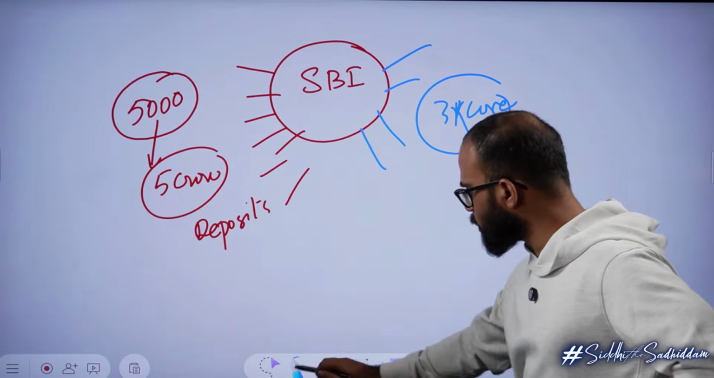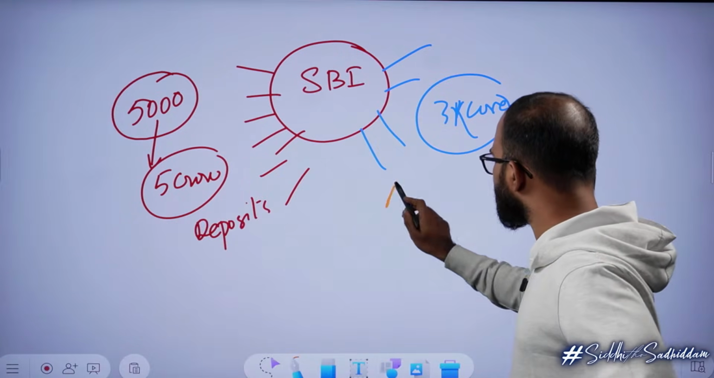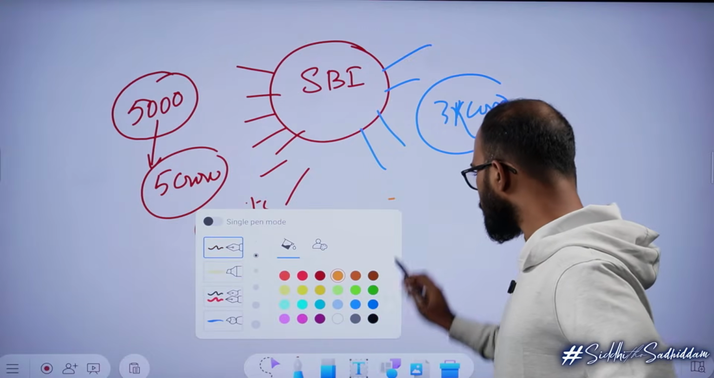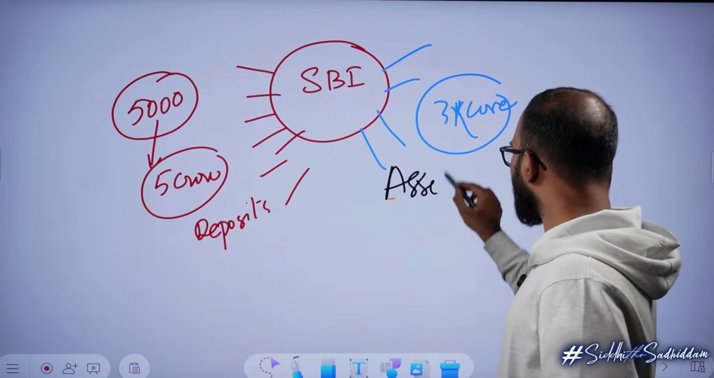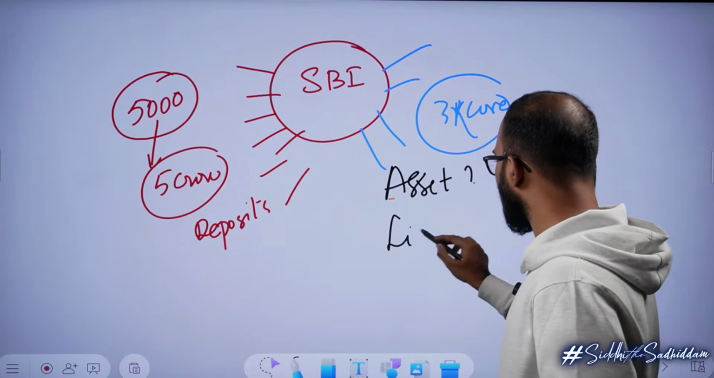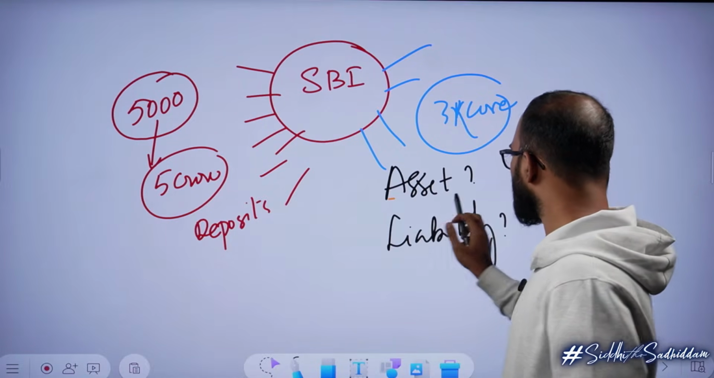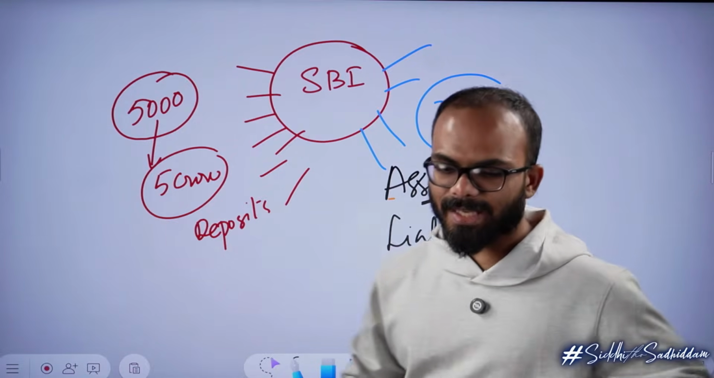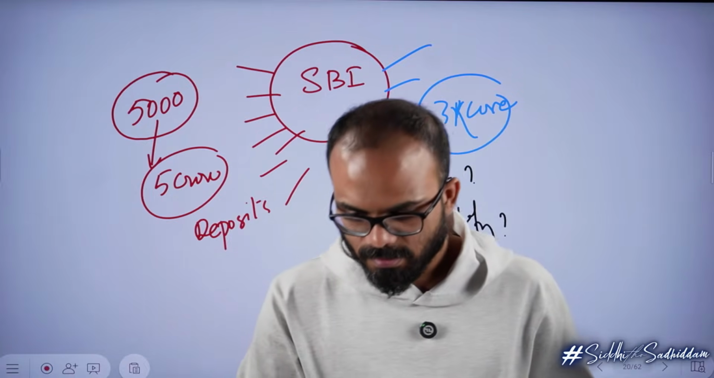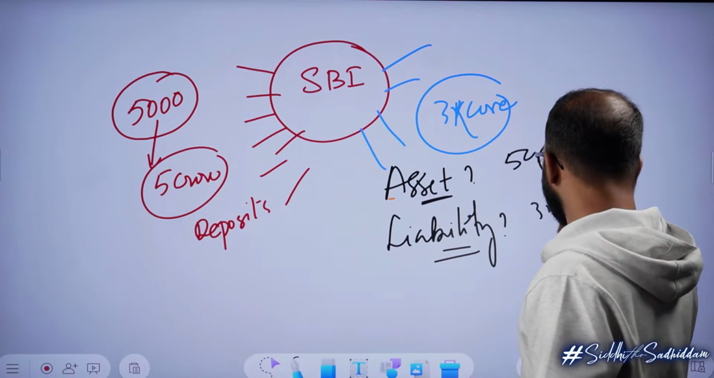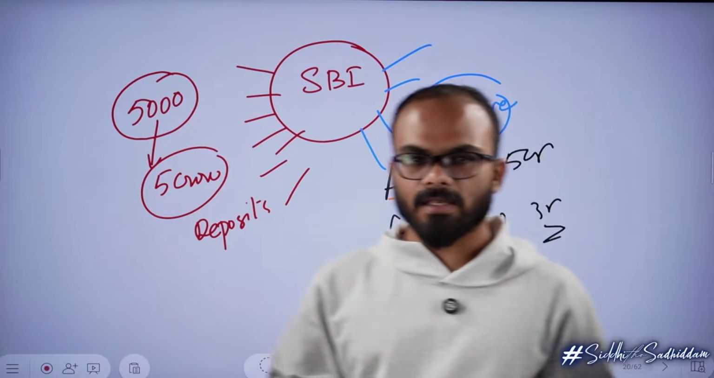Now my question to you is, what is the asset of SBI? How much is the asset of SBI? What is the liability? You are saying the asset is 5 crore and the liability is 3 crore. So basically, yes or no?